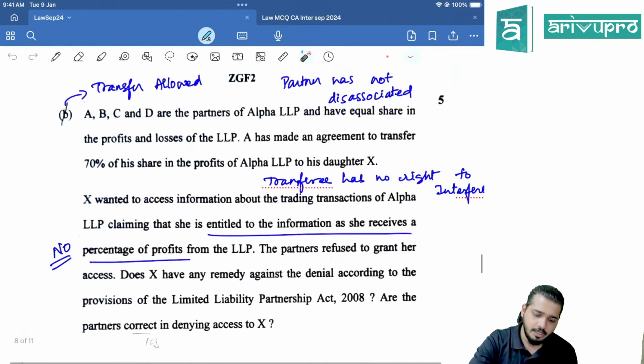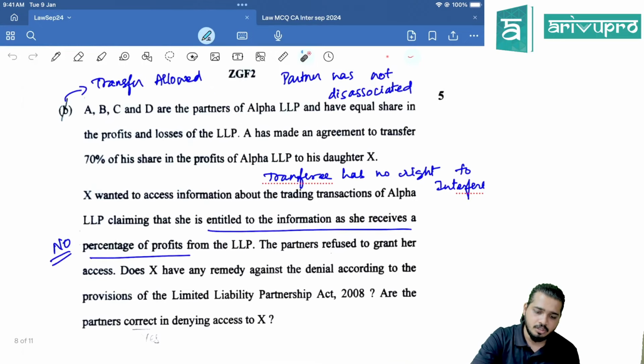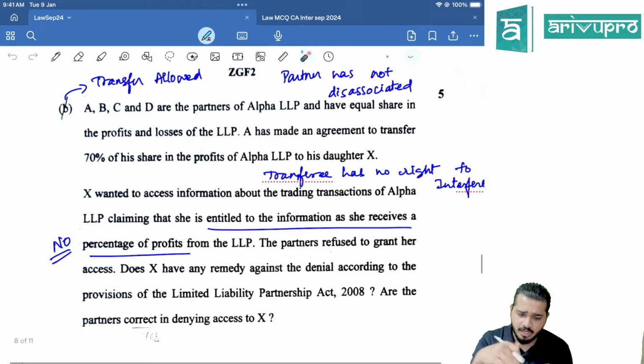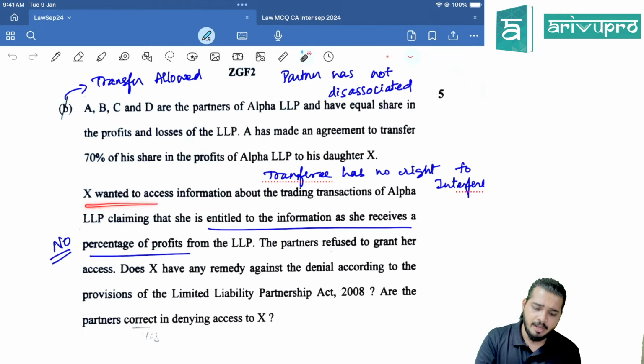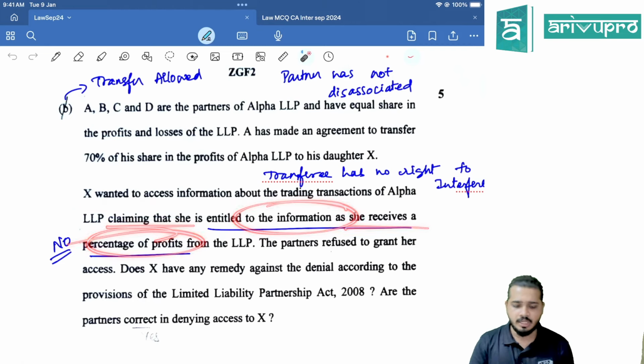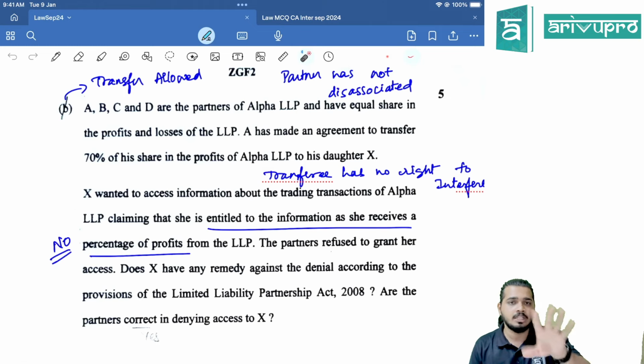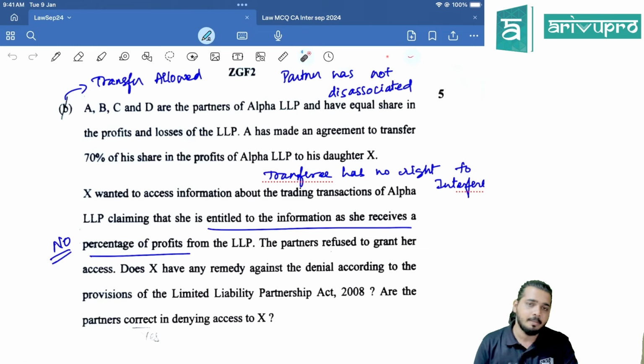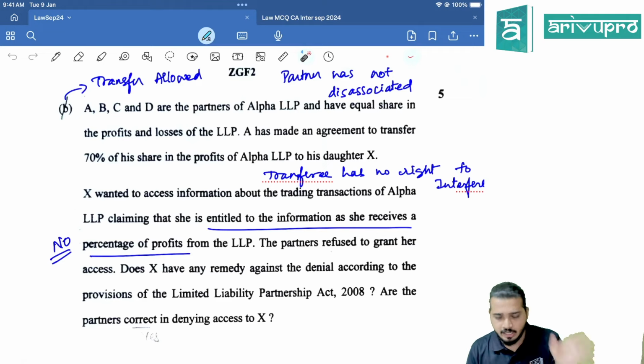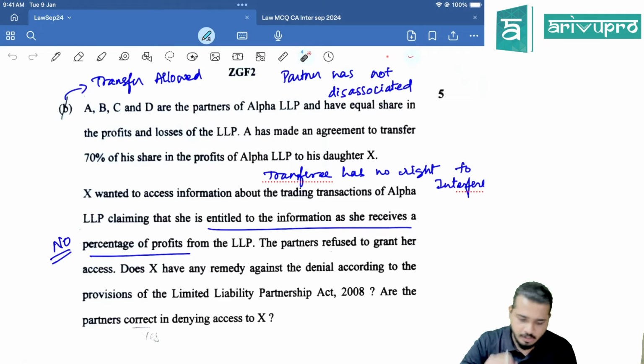Next, here. A, B, C, D are partners of Alpha LLP and have equal share in profits and losses of LLP. A has made an agreement to transfer 70% of his share in the profits of Alpha LLP to his daughter X. So transfer is allowed. Now X wanted to access information about the trading transaction, claiming that he is entitled to the information as he received percentage of profit. See, this is like the partnership feature in LLP that we have discussed. Transferee does not have the right to interfere in the business. Definitely transferee can be there in the LLP, but it doesn't mean the partner has disassociated and transferee has a right to interfere. Not allowed.